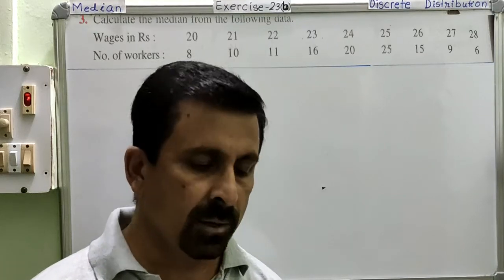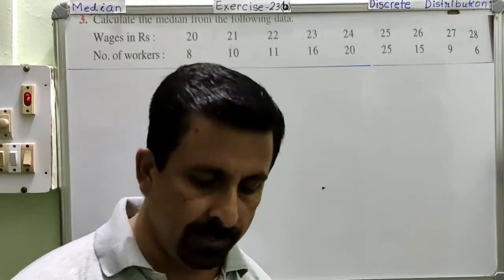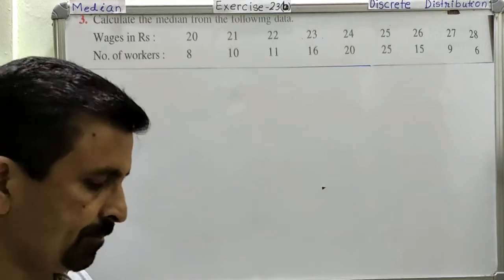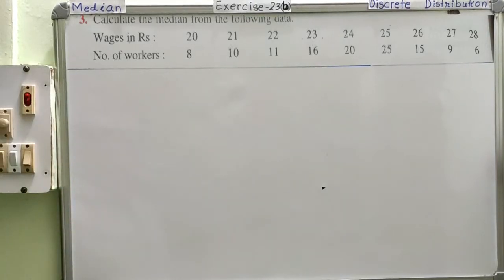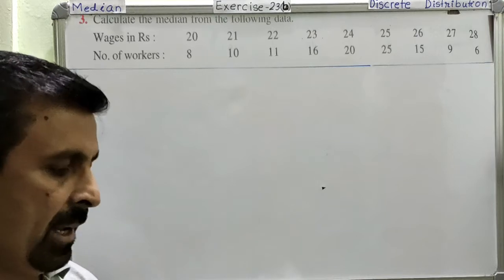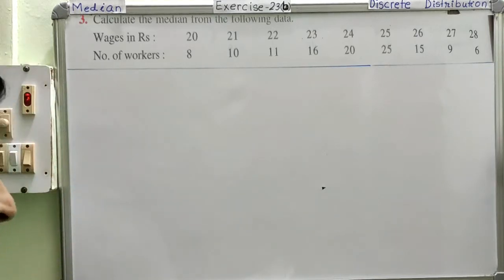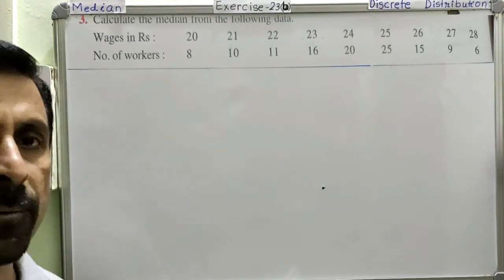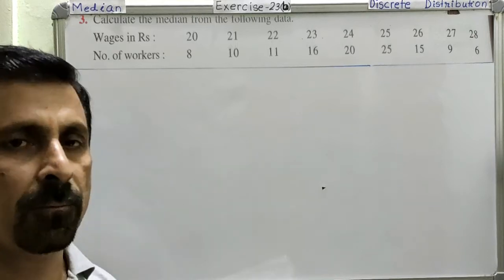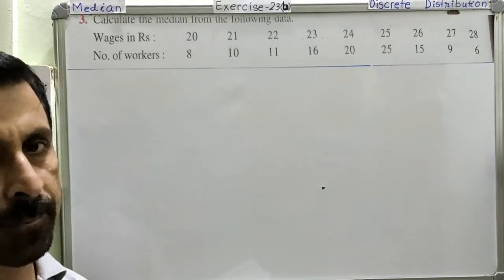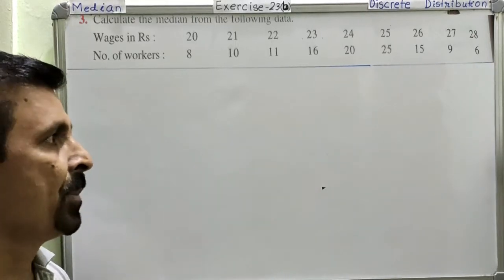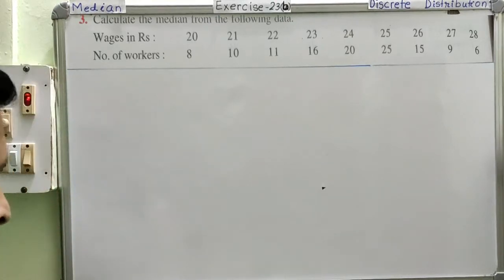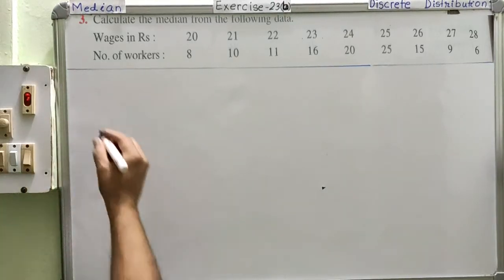We are going to learn finding the median for the discrete distribution, and for this we are going to take question number 3. As you can see in question number 3, you have wages in rupees: 20, 21, 22, 23, 24 and so on. Corresponding to each wage we have some number of workers. So we have to find the median. Is this okay? We are going to start with the first step.